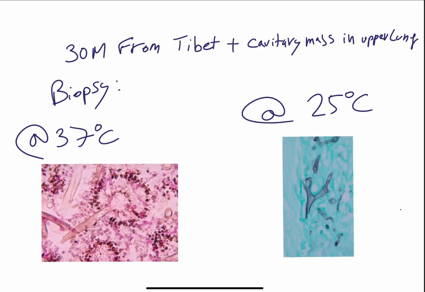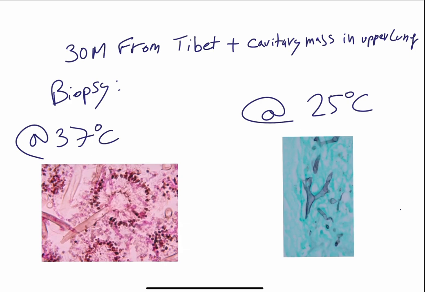Whenever USMLE gives you somebody from a rural area in India, Albania, Tibet, stuff like that, what they're trying to infer is that TB is endemic. So after a successful TB treatment, you might have a residual cavitary lesion where Aspergillus loves to colonize. After the TB has resolved, Aspergillus forms an aspergilloma, aka a fungal ball.